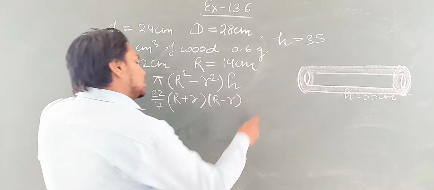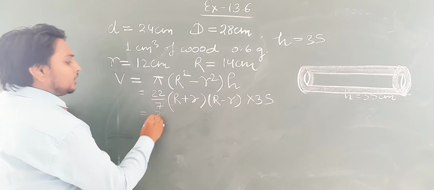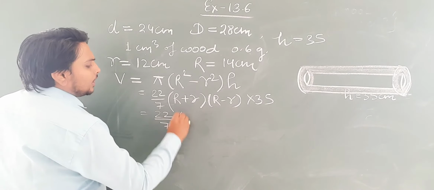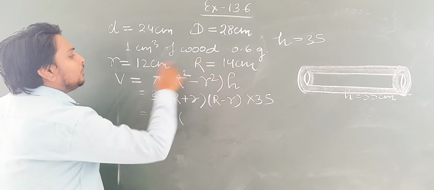And h is what? 35. So firstly we will put the values: 22/7. R plus r will be what? Small r plus capital R, it will be 26.